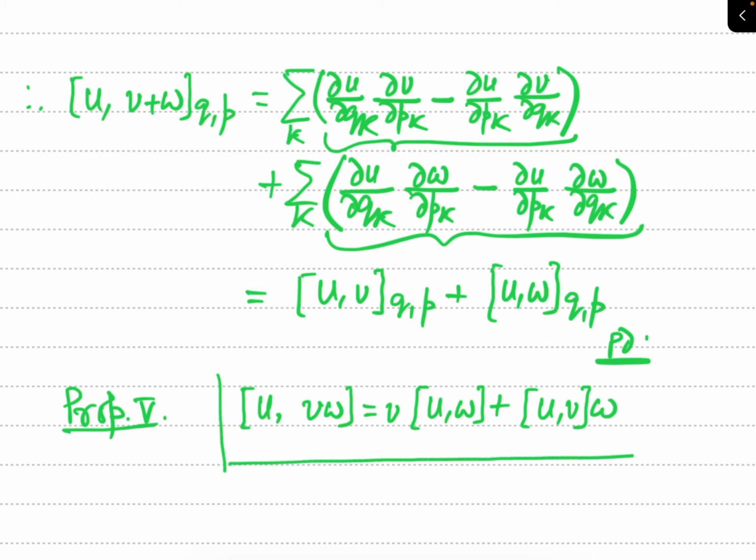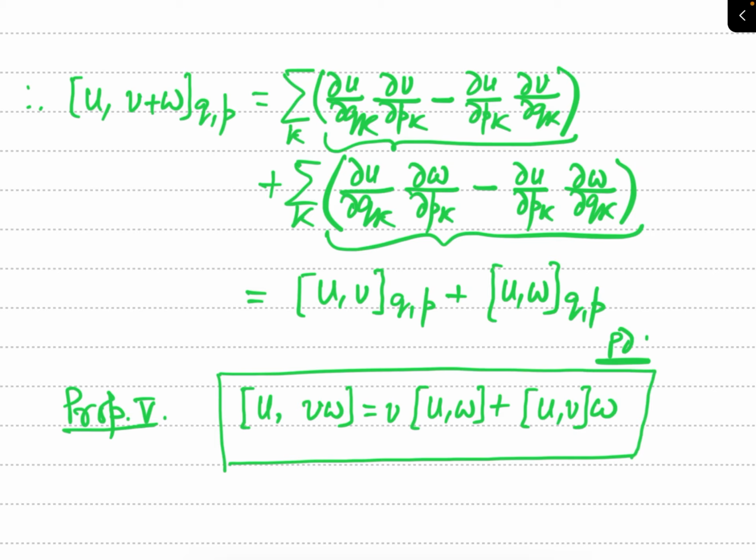This is a very important property of the Poisson bracket. Whenever you have to find the Poisson bracket of a dynamical variable with the product of two dynamical variables, we utilize this very property.